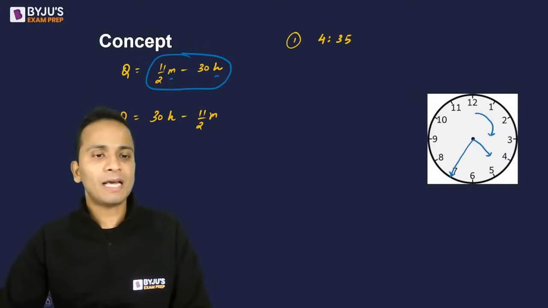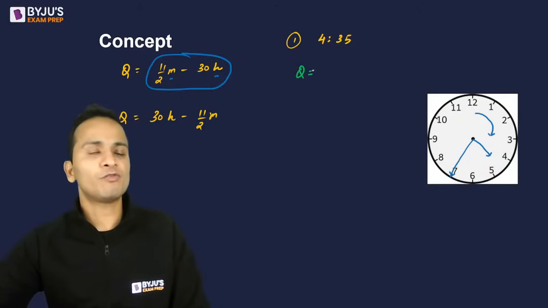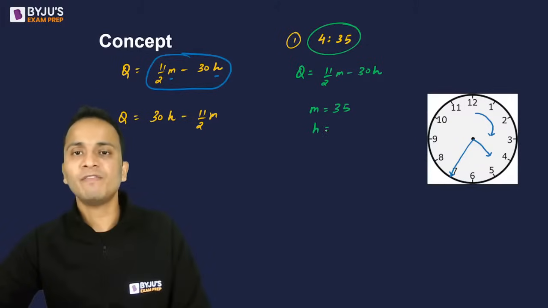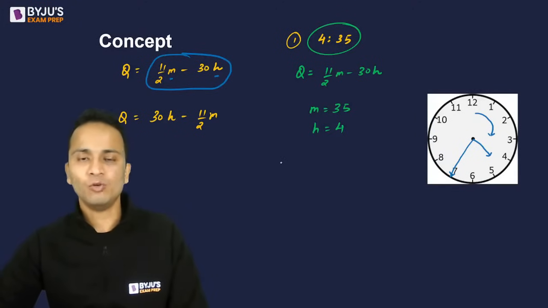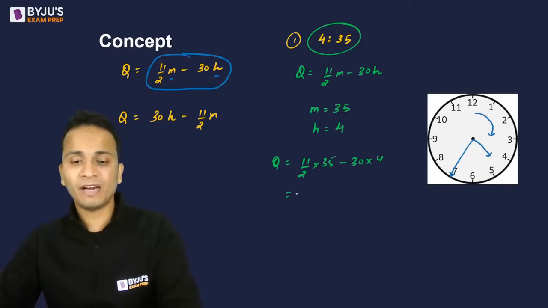Now if I apply this formula, here I have to find out theta. So I'll be using the first formula. Theta is equal to 11 by 2m minus 30h. Here m and h are minute and hour respectively in the given time. So m की value 35 substitute करनी है, h की value 4 substitute करनी है, and you will get the value of theta. So theta is equal to 11 by 2 into 35 minus 30 into 4.